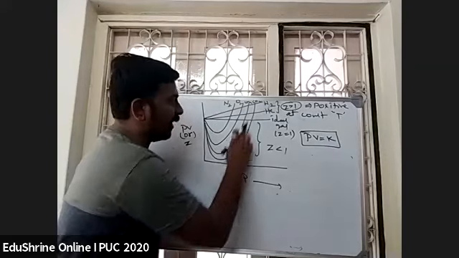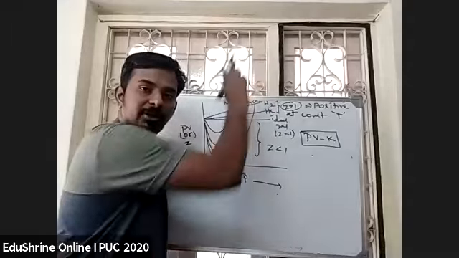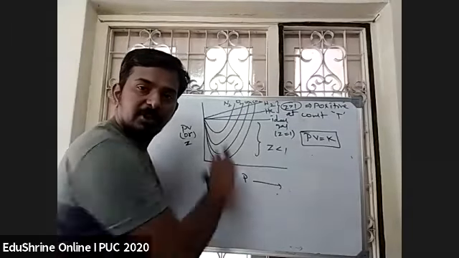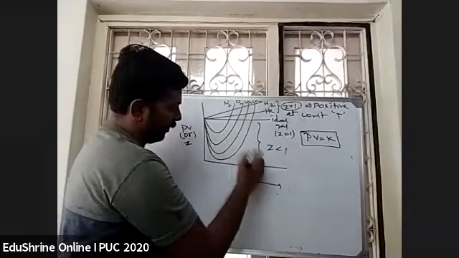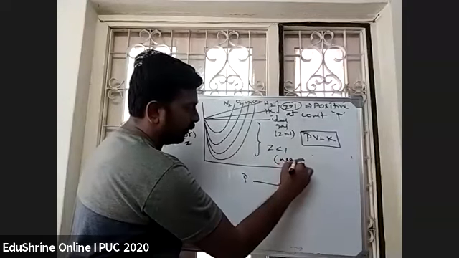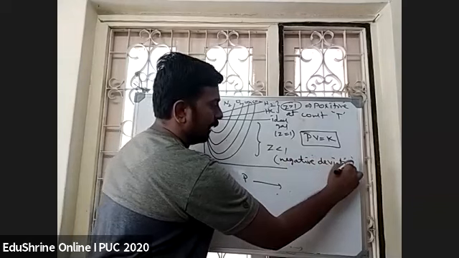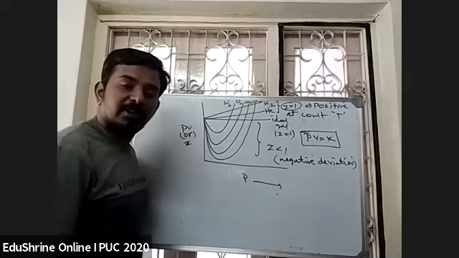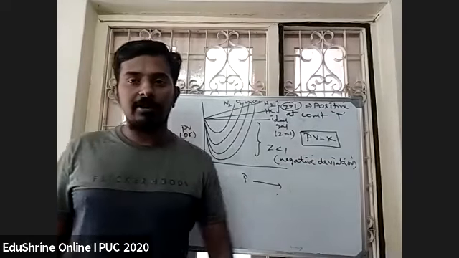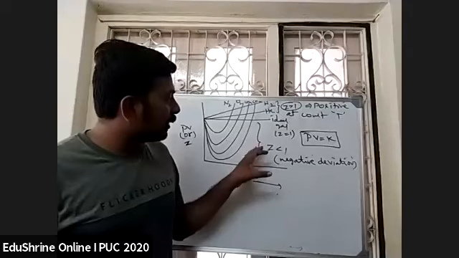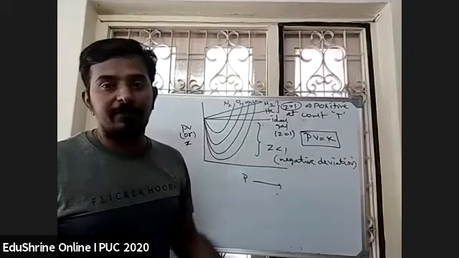When I increase the pressure, they are showing positive deviation. So this is negative deviation, where the Z value is less than 1 at low pressures. If I increase the pressure, again they will show positive deviation. So this is how the graphs were observed for different gases.